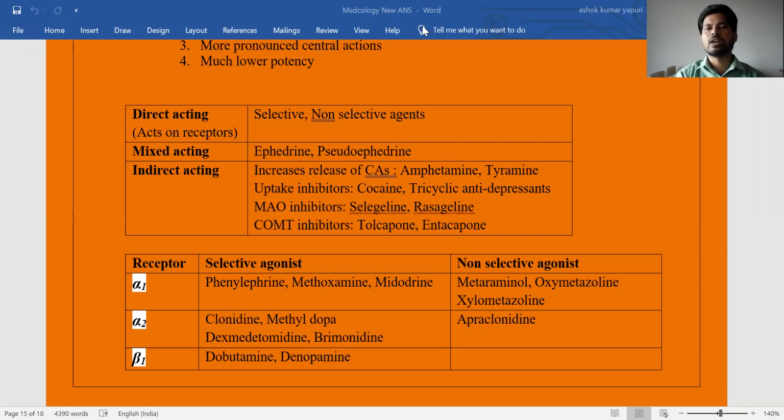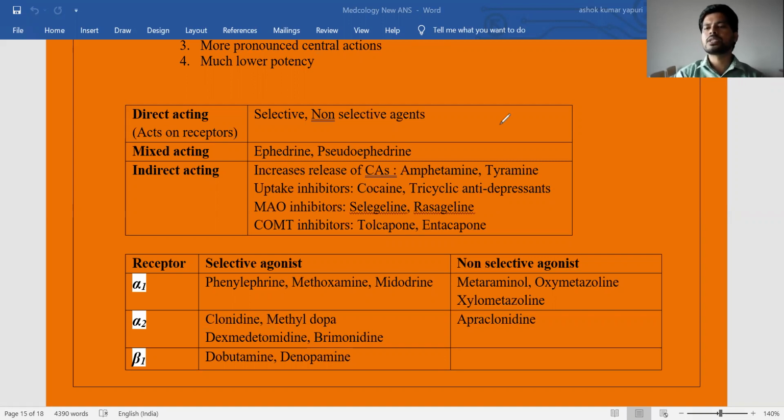Today is our discussion on sympathomimetics and their classification. I hope you know sympathomimetics are drugs that mimic the action of sympathetic neurotransmitters on the sympathetic nervous system. What are the sympathetic neurotransmitters? Neurotransmitters like adrenaline, noradrenaline, and dopamine come under this category. So these drugs mimic the actions of the sympathetic nervous system.